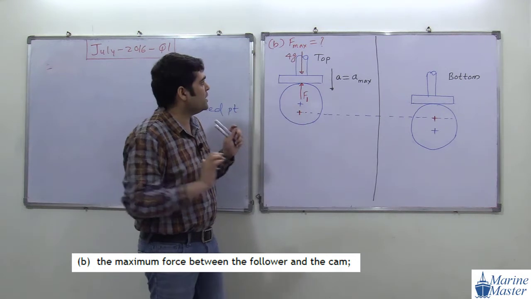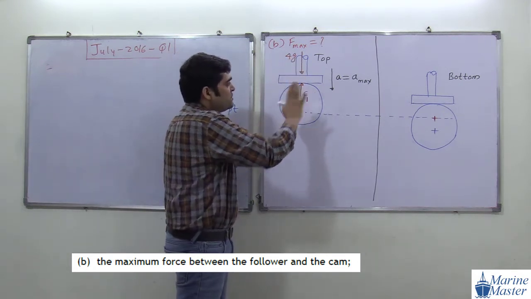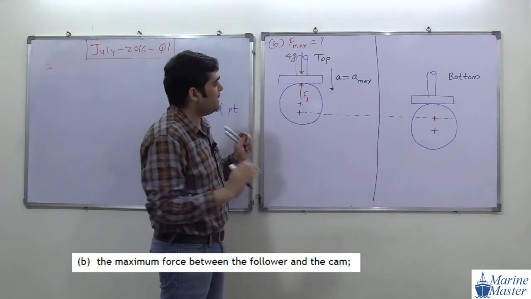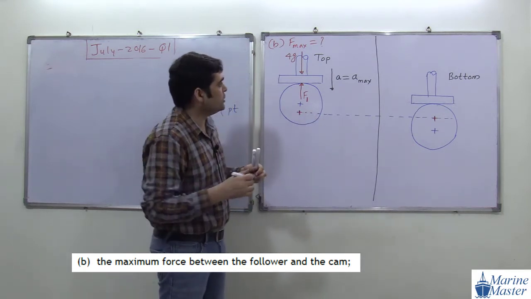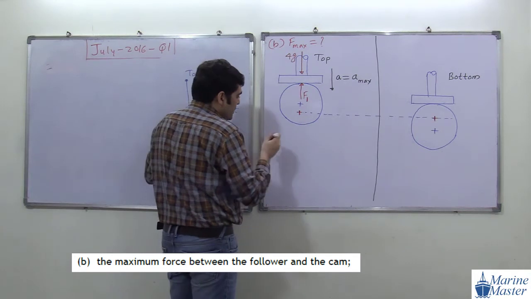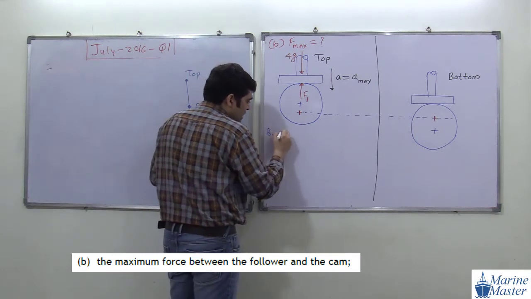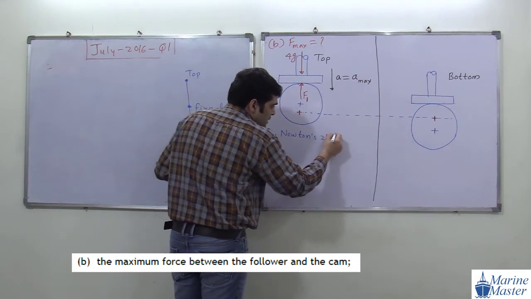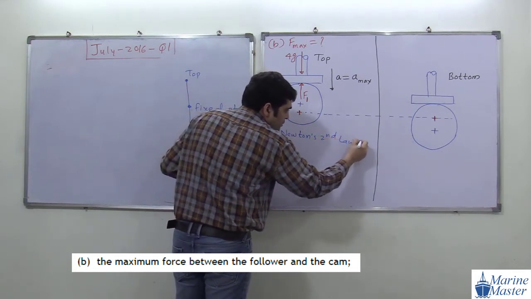Try to see the scenario here. So this is the value of F max, we got it. No, sorry, we didn't get the value of F max. Okay, we are going to do further calculation. So here we are going to apply Newton's second law of motion.